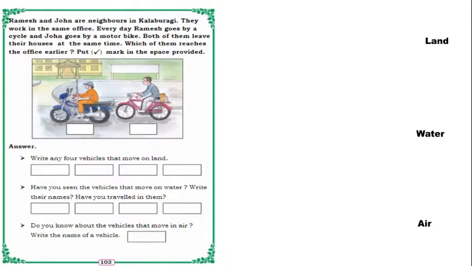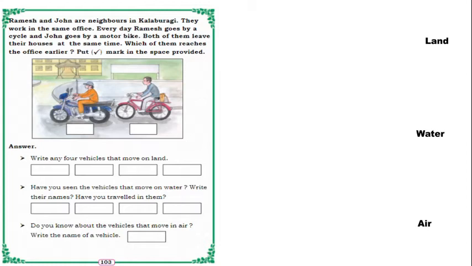Yes. So in the next picture, Ramesh and John are neighbors in Kalburgi. They work in the same office. Every day, Ramesh goes by a cycle and John goes by a motorbike. Both of them leave their house at the same time. Which of them reaches the office earlier? Put a right mark in the space provided.